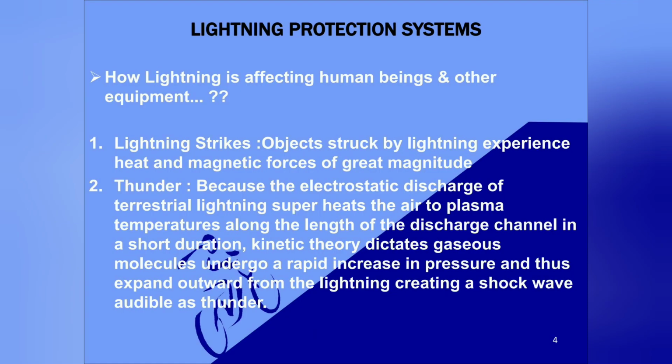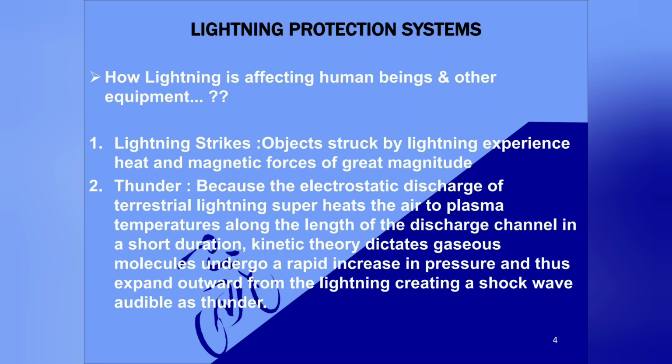How is lightning affecting human beings and other equipment? There are two major outcomes of lightning. One is the lightning strike and the other is thunder. Let's see it in detail. First one is the lightning strike. When lightning strikes an object, it will experience heat and magnetic forces of great magnitude. And the second one, thunder.